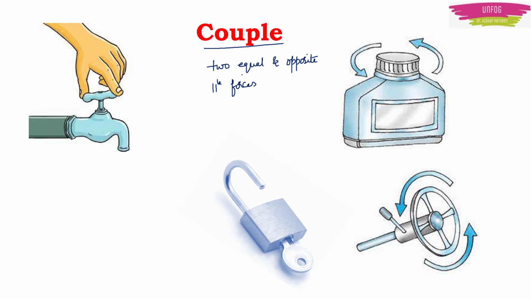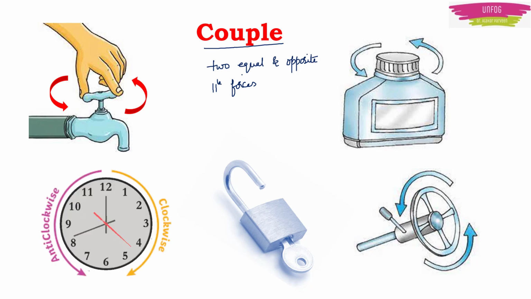For example, turning of a water tap. Here you apply the force on the tap, you open the tap which makes way for the water to flow, and the water starts flowing. This is how you open it. While closing, you apply the force in the another direction. For example, here you are applying force in the anti-clockwise direction to open the tap.